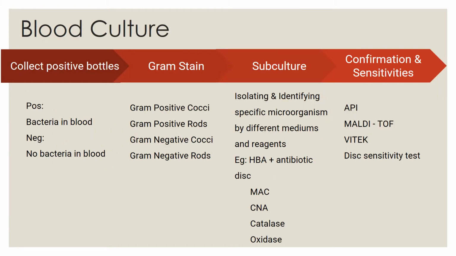After 5 days of incubation, the blood culture can be examined. Generally, the process of a blood culture can be divided into 4 steps. Firstly, collect positive bottles, which have growing bacteria. Then do a gram stain to find out if they are gram-positive or gram-negative organisms, followed by subculture to figure out specific pathogens. Finally, do confirmation tests and antibiotic sensitivity tests.